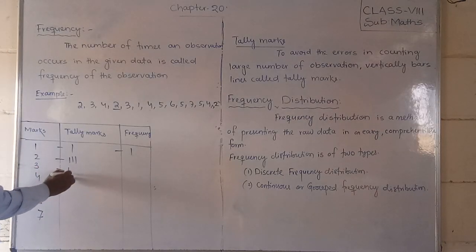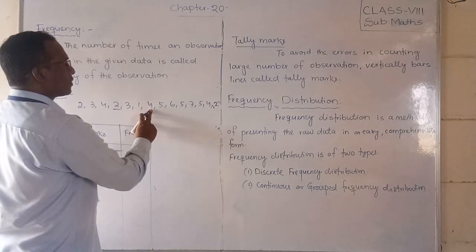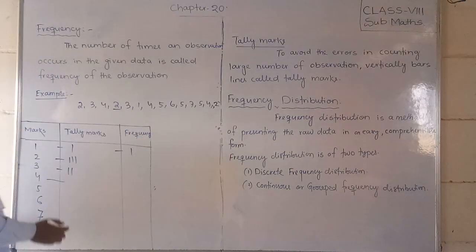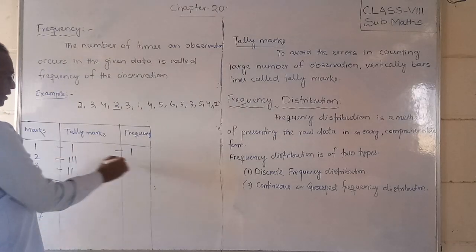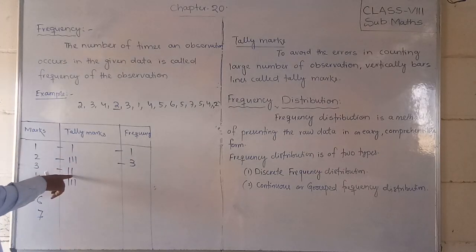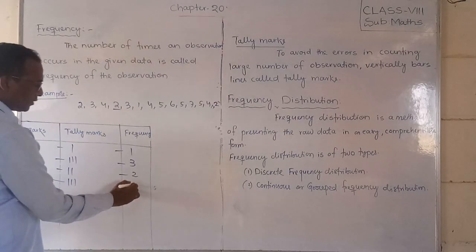So we can write 1, 2. 4, how many times? 1, 2, 3. So 4 also 3 times. We can write the frequency here, 3 there, so we can write 3. Here, how many 3 are there? Here 2 times, so here 2. Here 4, 3 times, so we can write 4.